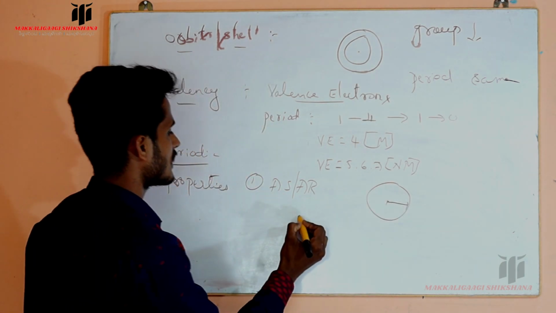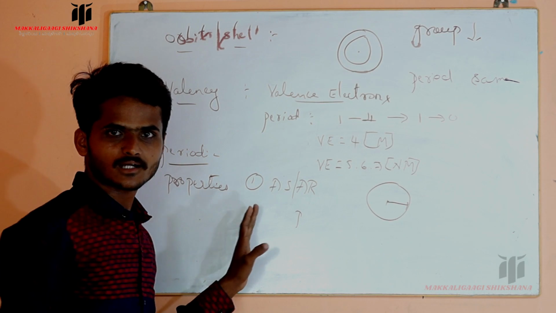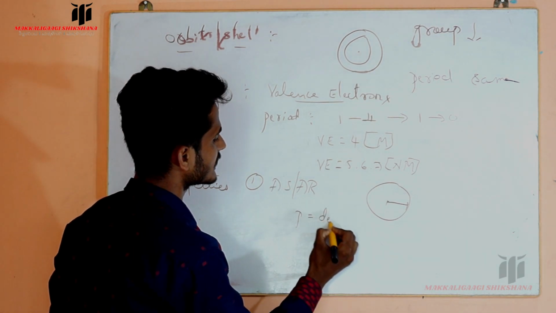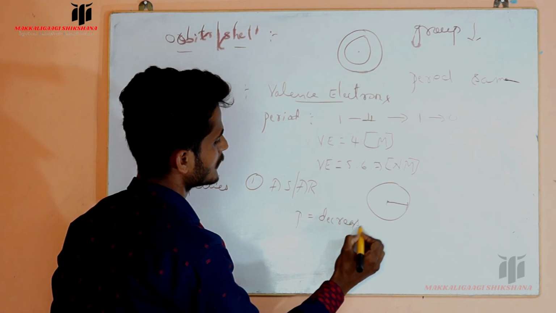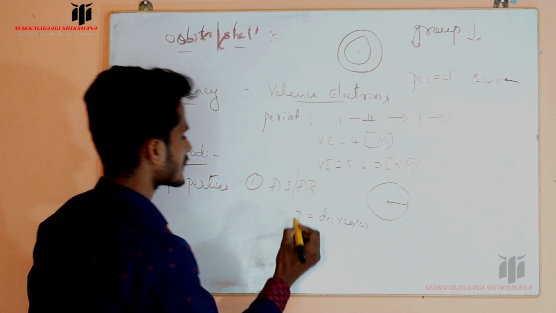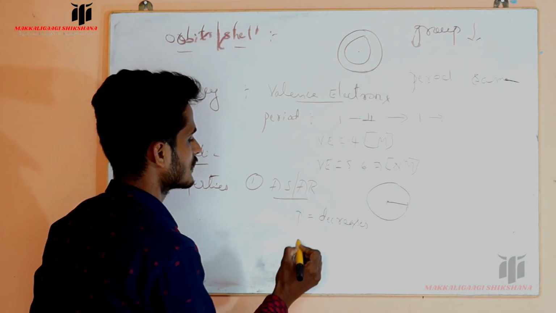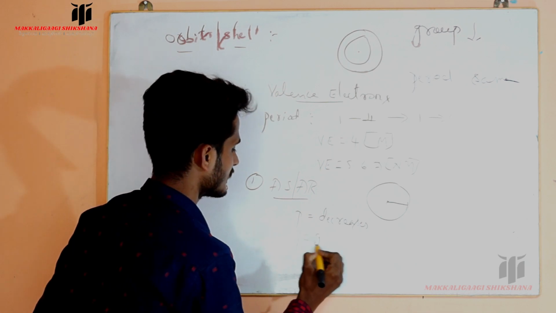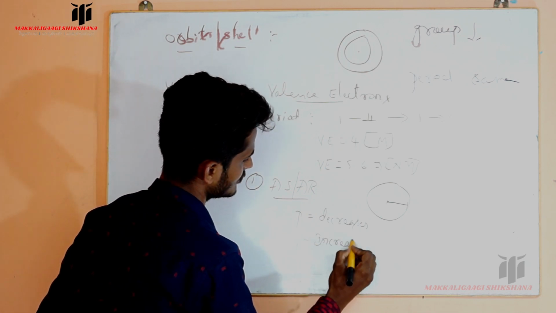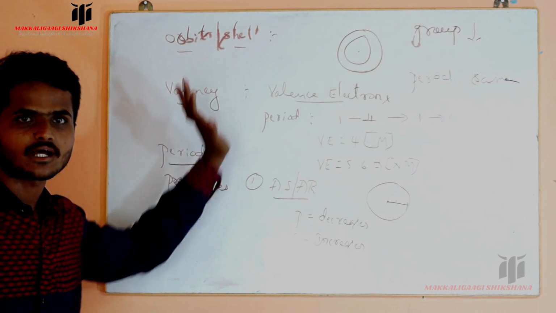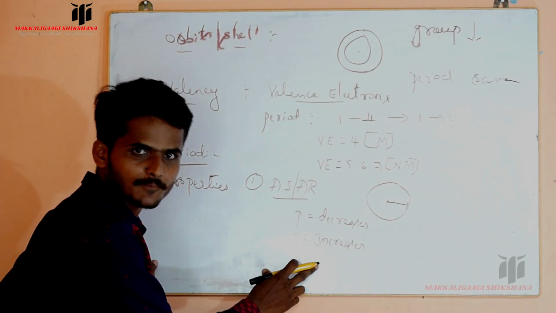Across the period, atomic size is usually decreasing because nuclear charge increases. Atomic size along the group, or top to bottom, will increase because the number of shells goes on increasing from top to bottom.